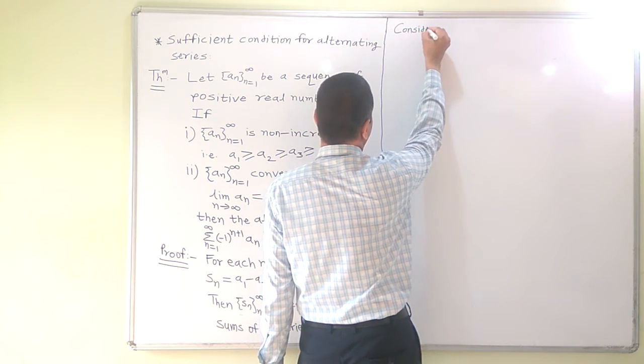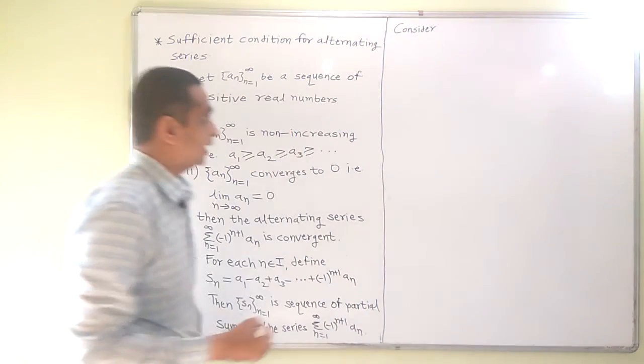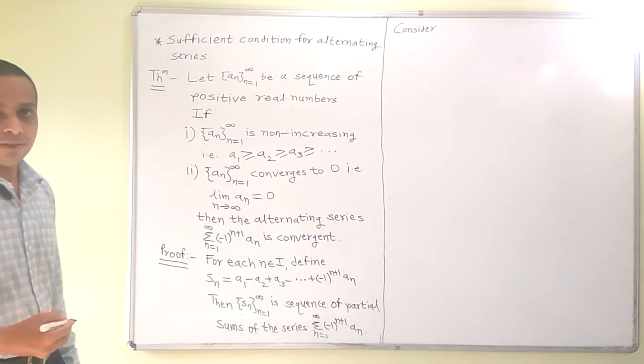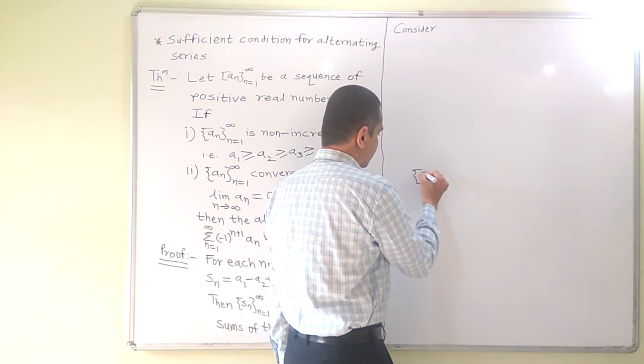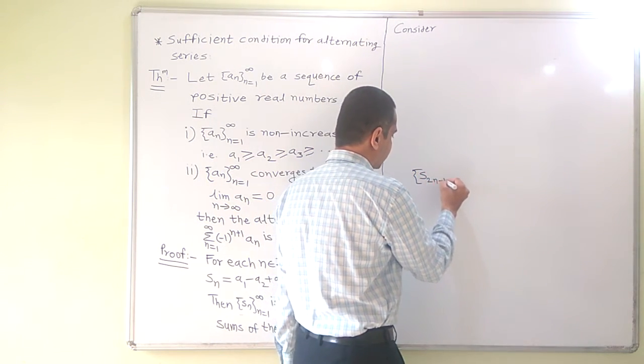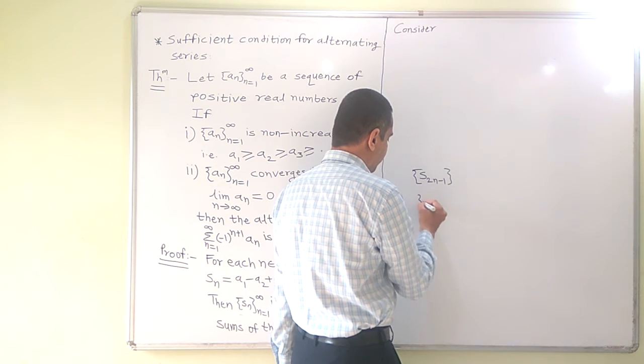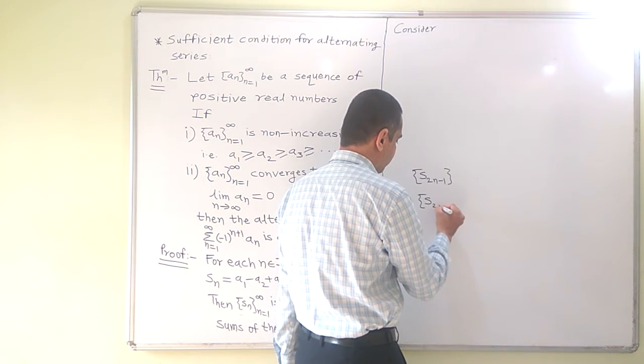Let me explain the idea of the proof at this point. We are going to consider two sequences. First is S2n minus 1 and second is S2n.